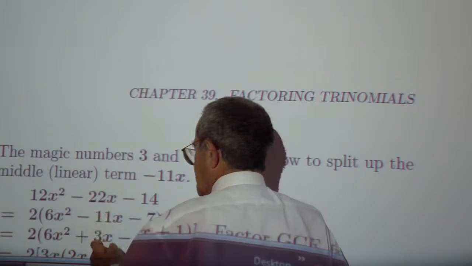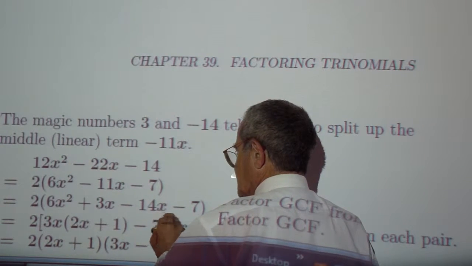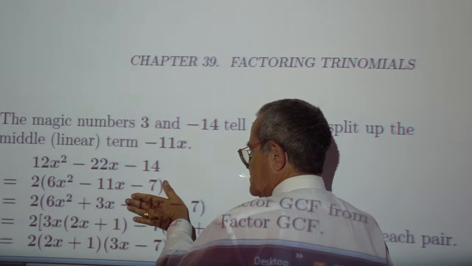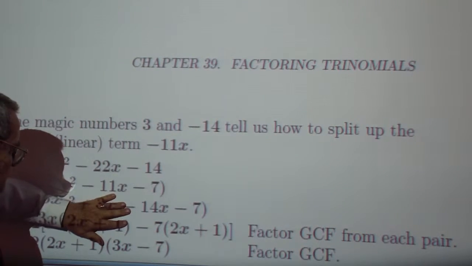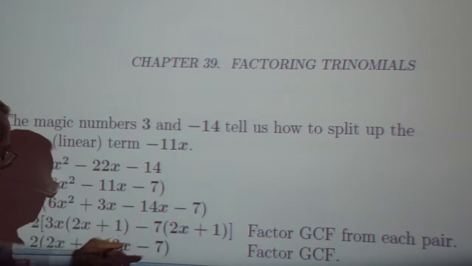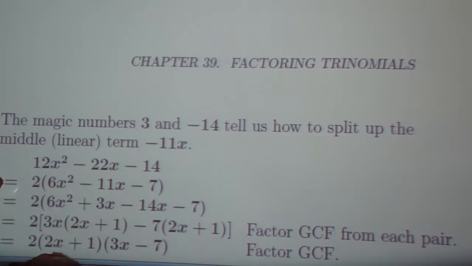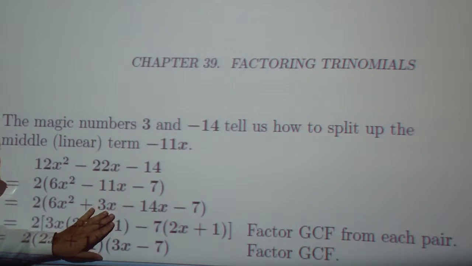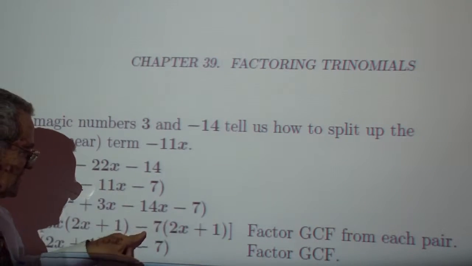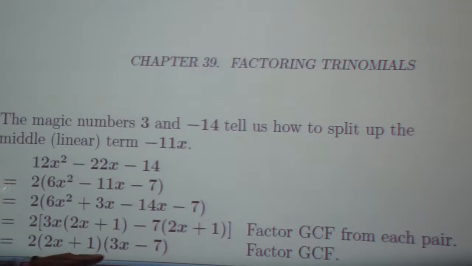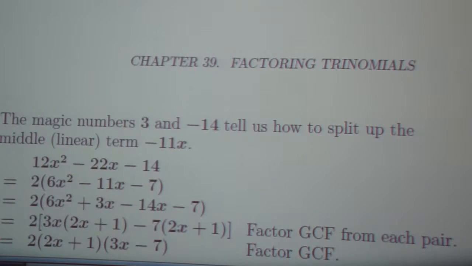You know how to split up the middle term as plus 3x and minus 14x. From the first 2 terms, you factor out 3x. From the last 2 terms, you factor out negative 7 to be left with a positive 2x plus 1. Factor out the greatest common factor, 2x plus 1. You're left with 3x, right here, and minus 7, right here. And that's the factorization of 12x squared minus 22x minus 14.